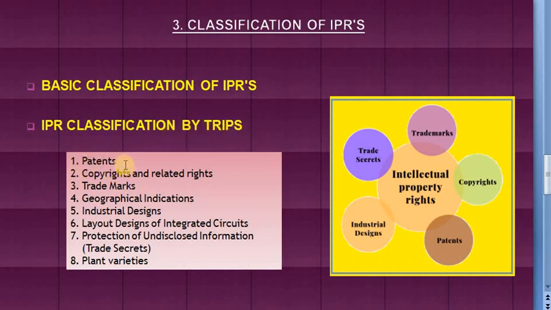So the first is patent. So what is a patent? A patent is a legal document which is granted to its holder. So this is the exclusive right which is given to an inventor to control the use of his invention. For example, a patent can be given to some battery which stores solar energy, and also a patent can be given to some vaccine to protect against some disease such as malaria.